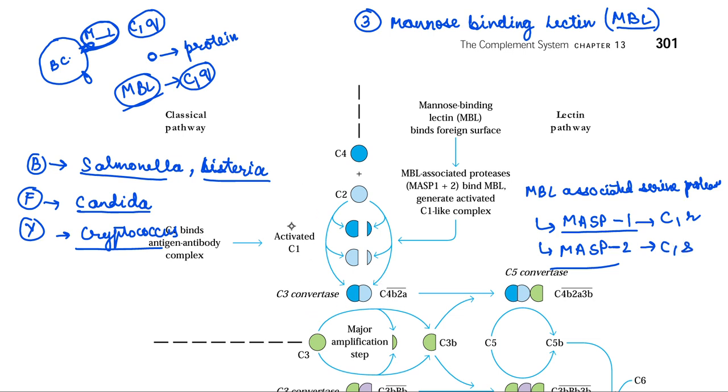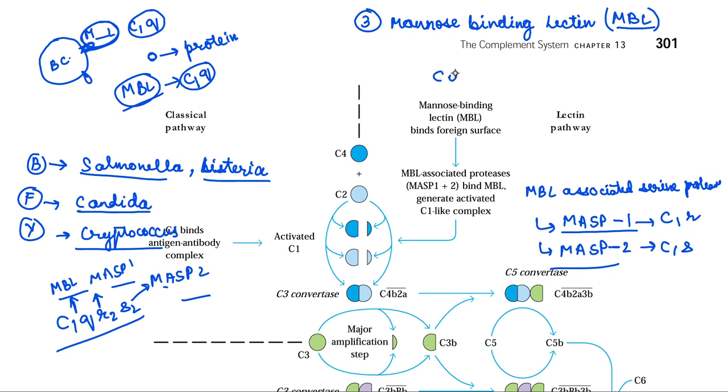So if you remember, we had C1 including C1Q R2 S2. The similar is here also. The Q is actually MBL itself, R is MASP1 and S is MASP2. When the three of them are activated, they start their pathway very similar to the classical pathway. They will now activate C4. The C4b will bind to them. This will further activate C2, then this will activate C3, and this whole complex will activate C5,